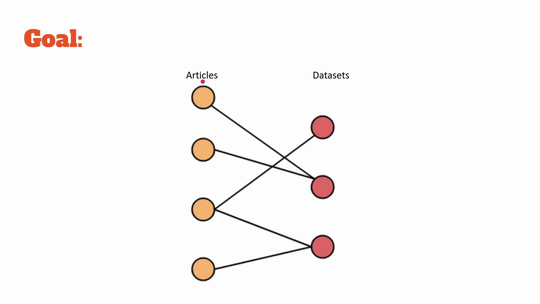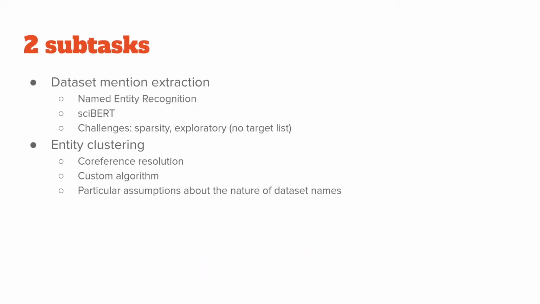And this can be used to extend search functionality of dataset databases to allow users to search according to some particular datasets, or to do some meta-analysis of dataset use across conferences the past years. So this task can really be split into two subtasks, the first being dataset mention extraction. What that entails is really, given some scientific text, extracting the phrases that are dataset referential. So where do we see these datasets being mentioned?